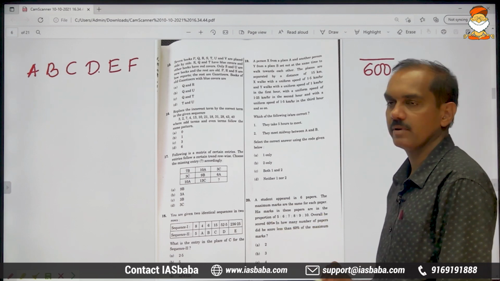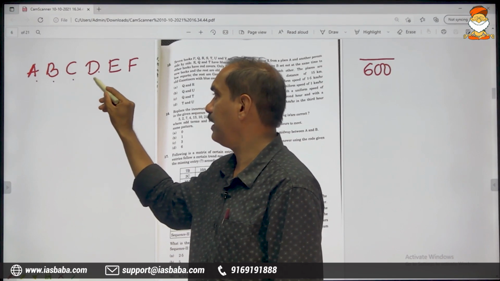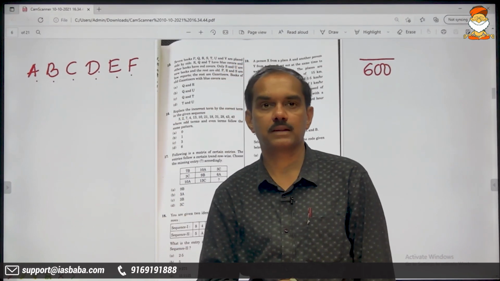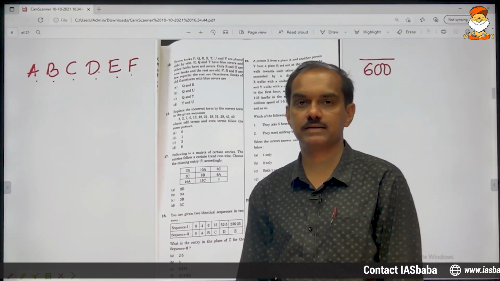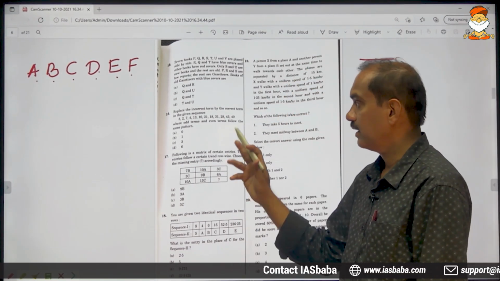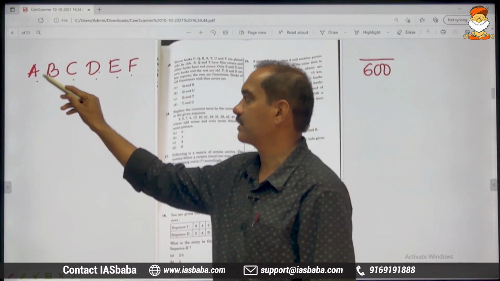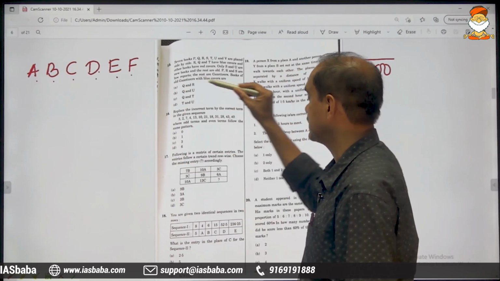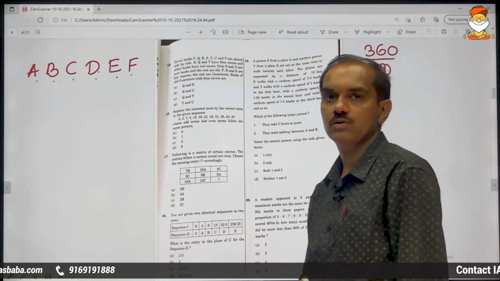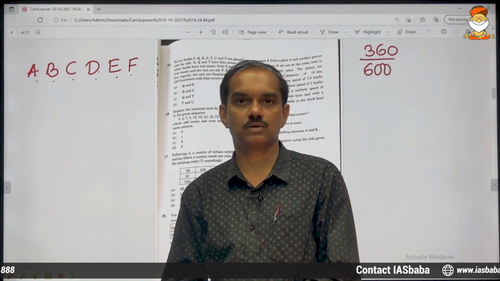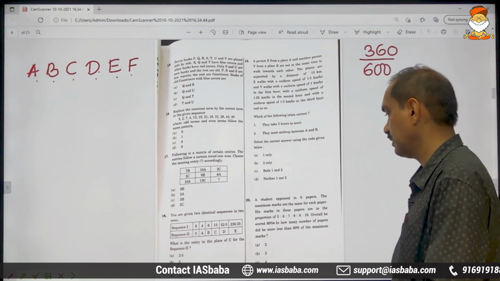Overall he scored 60%, which means on average in each paper he has scored 60. So 60 six times gives you 360. Out of a total of 600, his score is 360. This is the final score, all 6 papers together.